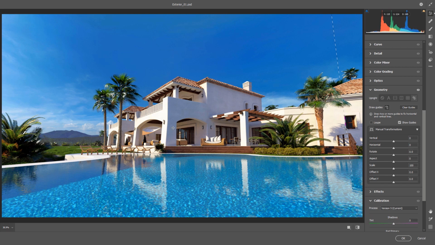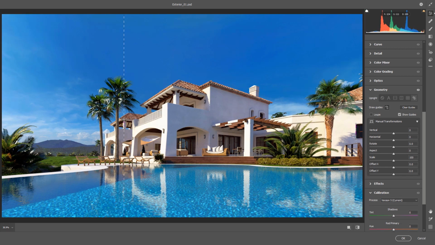Be aware these buildings have some curves on the surfaces, so don't use them as vertical guidelines, to not define them wrongly. So I move my mouse pointer to define a second vertical guideline where I can recognize it. And when I release my left mouse button, as you see, the change is applied immediately. So now we have fixed our camera angle vertically.